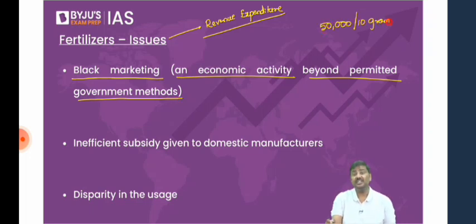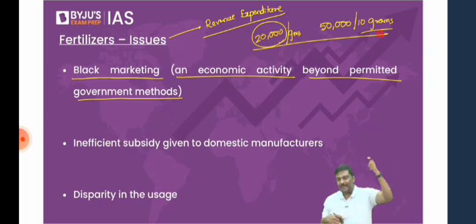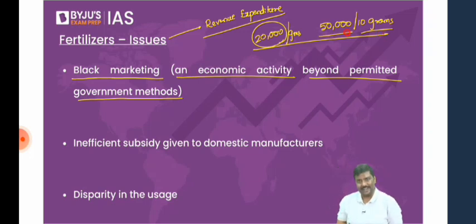Many of you ask me, sir, what is the advantage for you? I would have imported gold at 20,000 rupees per 10 grams. Does it make sense or not? I've smuggled the gold, purchased it at 20,000 rupees per 10 grams, and I will sell to you at 50,000 rupees per 10 grams. It is an advantage for you also, because rather than paying 60k, now you're paying 50k.